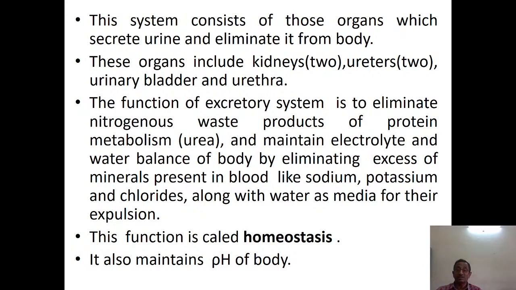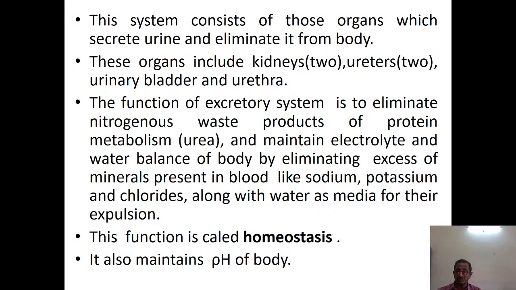As well as water. We are taking in a large amount of water, so this water has to be expelled to make sure that the body maintains only the needed amount of water. So the kidney's functions are: one, elimination of urea and uric acid, which are byproducts of protein metabolism; other, elimination of salts which are absorbed in excess into the body, and also water which is present in excess in the body.